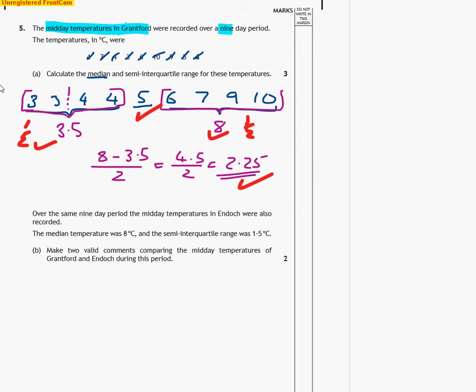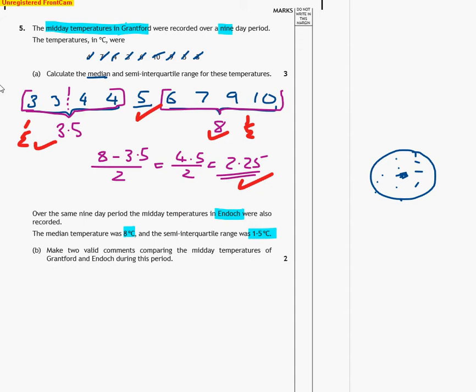Now we've got temperatures in Endrick. They've said that their mean was 8, and their range was 1.5. It doesn't matter if it's the semi-interquartile range or the full range, it's still the same idea. The smaller the range, the more consistent the results. And I always think of a dartboard. If you're playing darts and you get everything right in the middle, you've got a very small range, you're very consistent. But if you're all over the shop, you're not very consistent, and that's the same with the range. The word spread is used a lot as well. So a big range means a big spread of results.